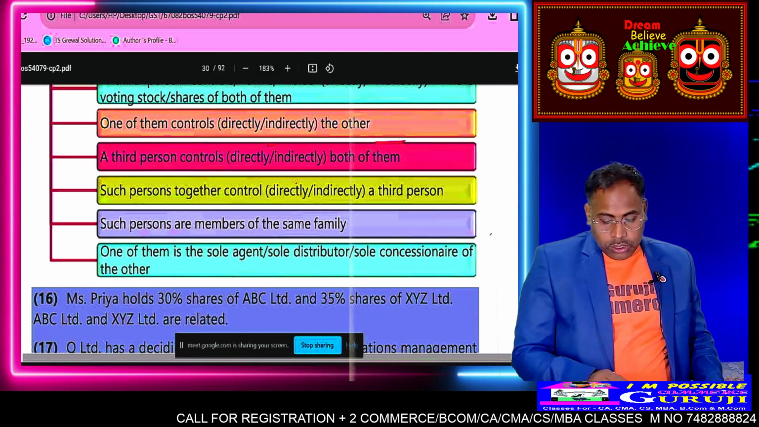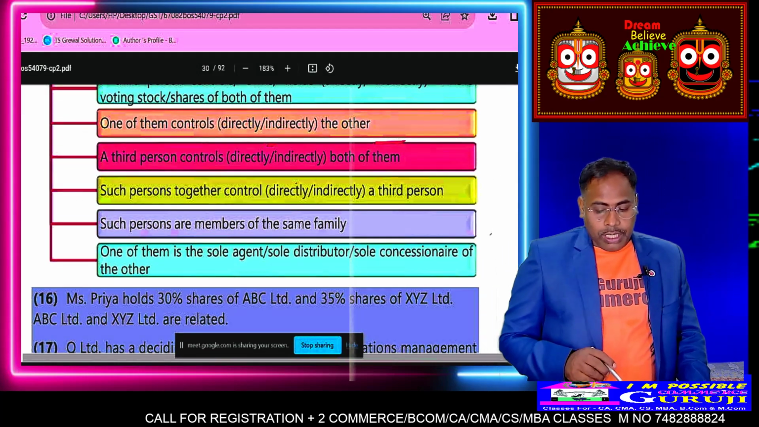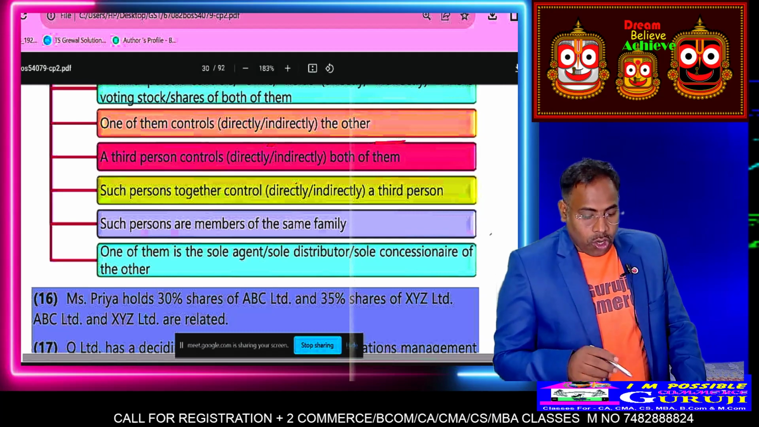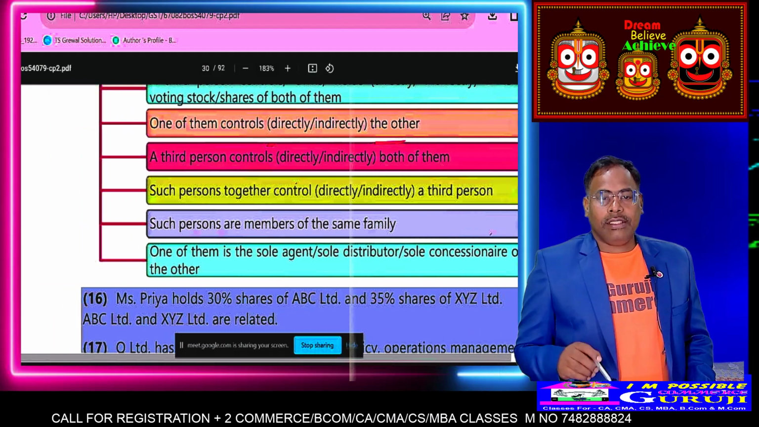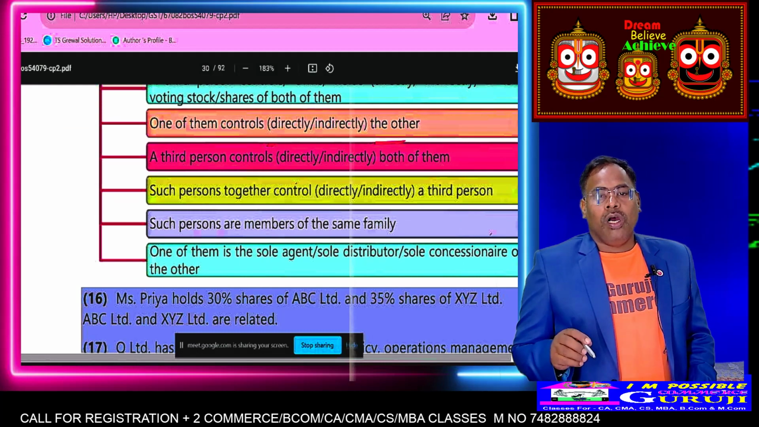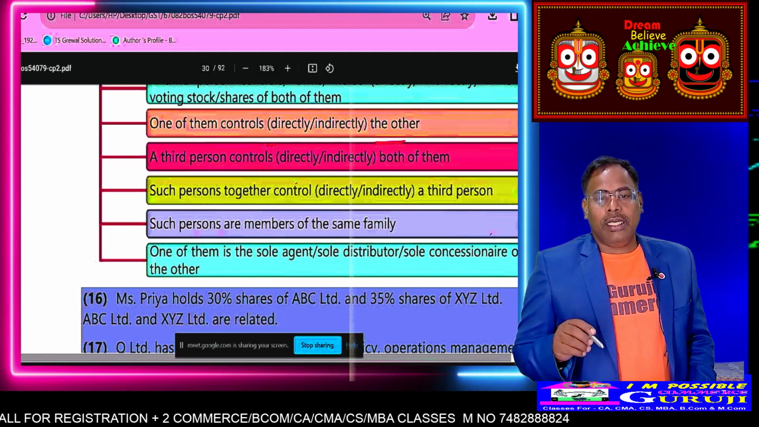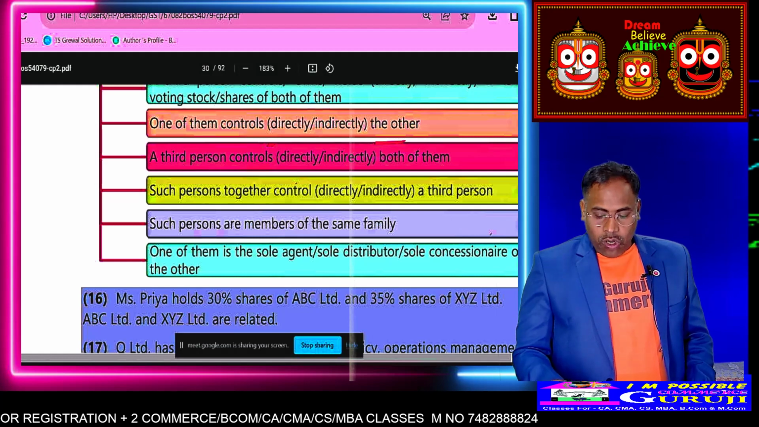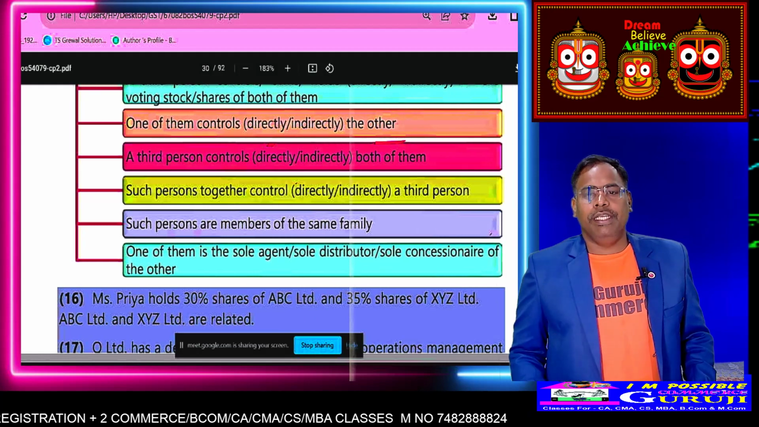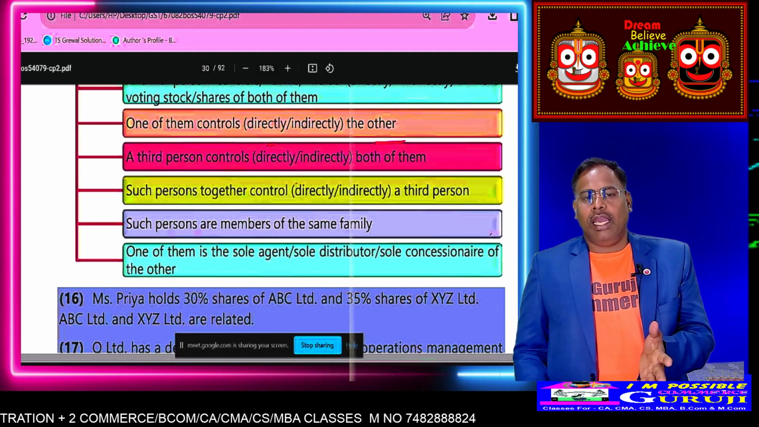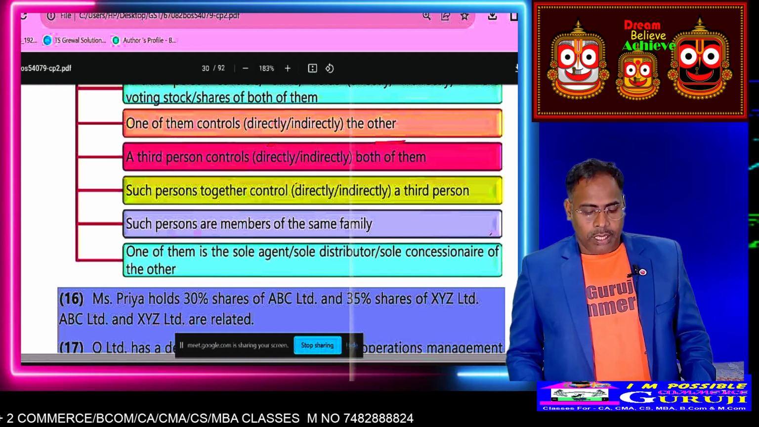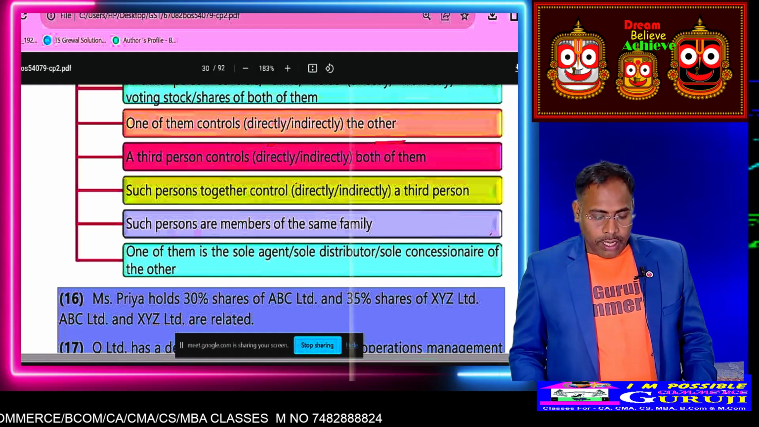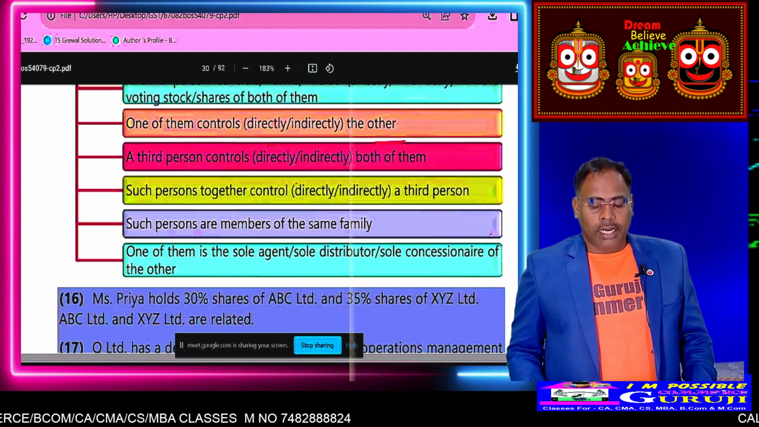Then such person controls directly or indirectly a third person, or such person is a member of the same family, or one of them is wholly an agent or sole distributor of the business. Means either they are the agent or distributor, then also they are called what? They are called related persons.